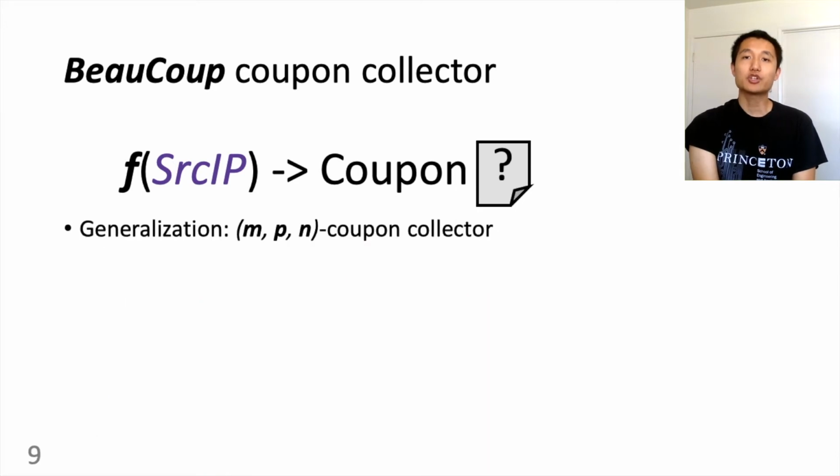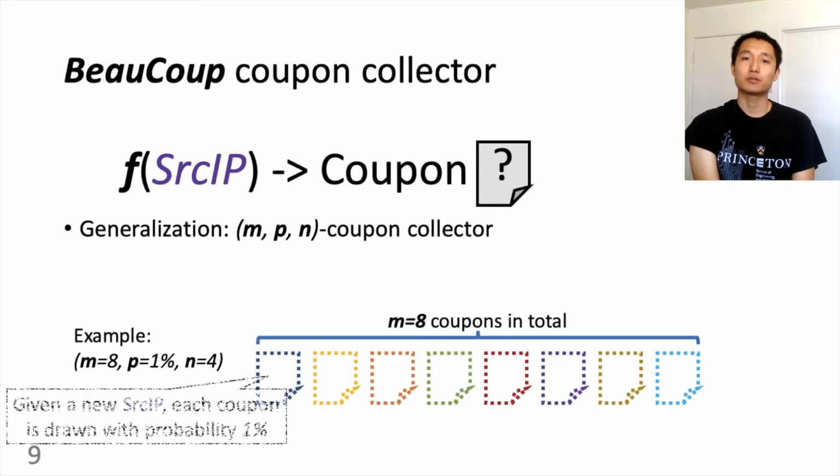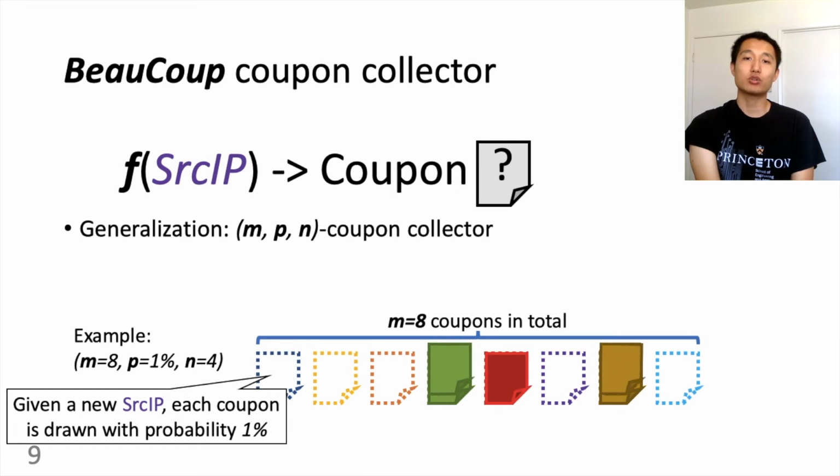We add some innovation to the original coupon collector problem. Here, we define the generalized coupon collector with 3 parameters, m, p, and n. Let's use an example to illustrate. First, m equal to 8 means there are 8 coupons in total. Second, p is the probability for each coupon to be drawn in a random drawing. So for a new IP we have never seen before, we draw each coupon with probability 1%. With more and more distinct IP addresses we have seen, we get more and more coupons.